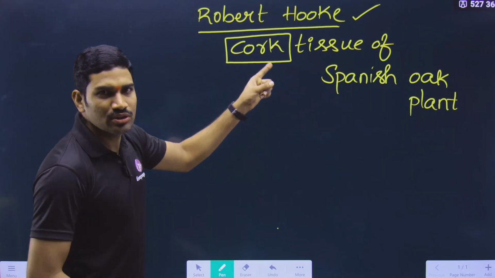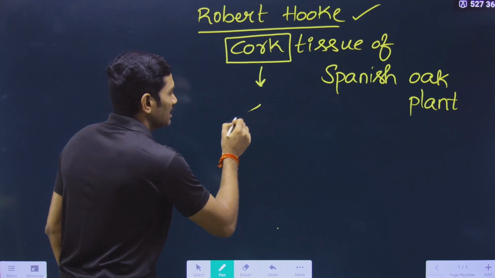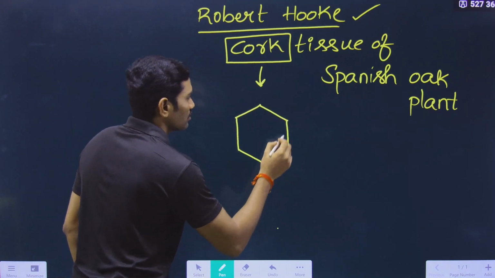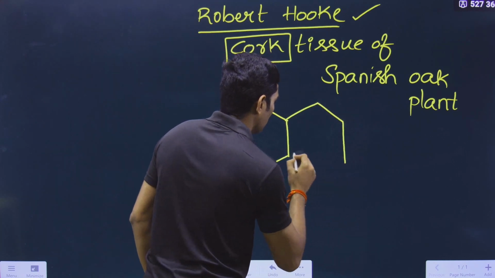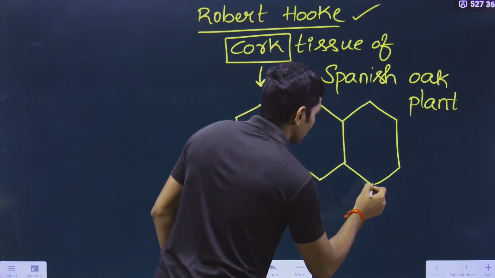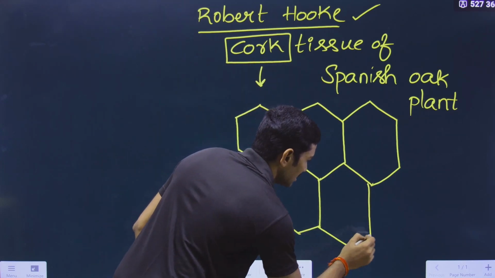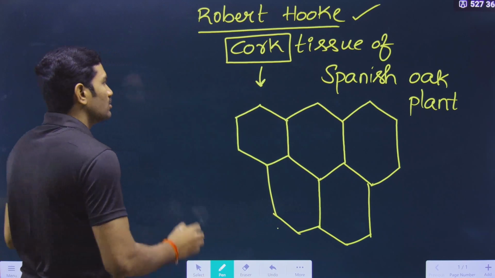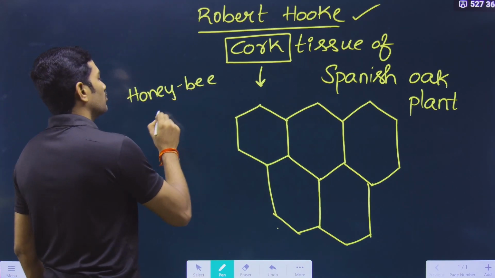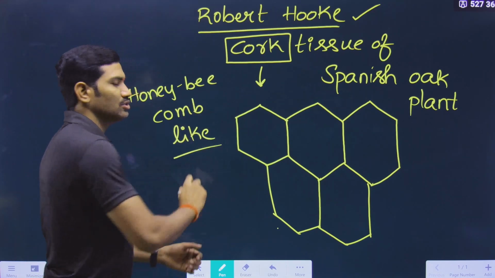And when he observed this particular cork tissue, what type of structure did he actually observe? He observed a honeybee comb-like structure. In the case of a honeybee comb, it has cells like this. It has an arrangement like this, yes or no? So in this arrangement, he observed some cells in that particular tissue. This is called a honeybee comb-like structure. This is what we are saying.